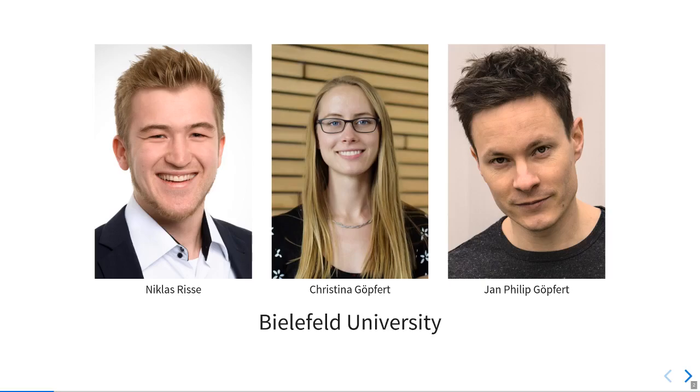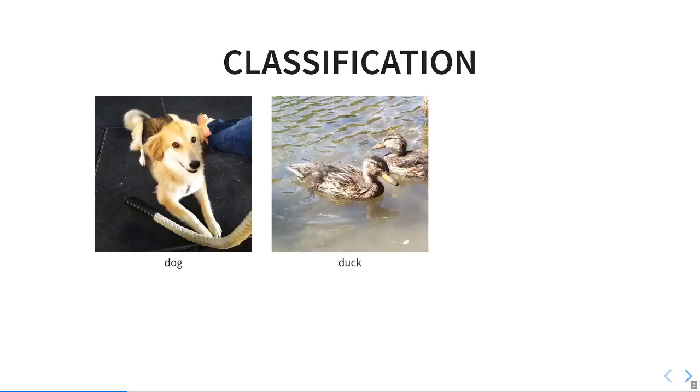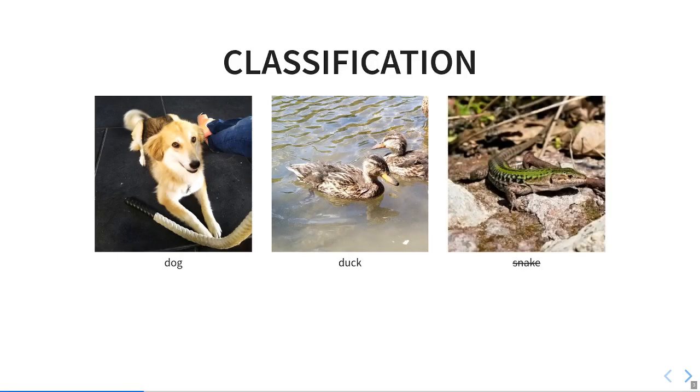On to some motivation, where I will explain what adversarial attacks are and why we concern ourselves with them. Take image classification as an example. You have a state-of-the-art deep convolutional neural network, and when you hand it an image, it'll tell you its predicted label. For example, dog or duck. Or sometimes it'll get things wrong, snake when it should say lizard.